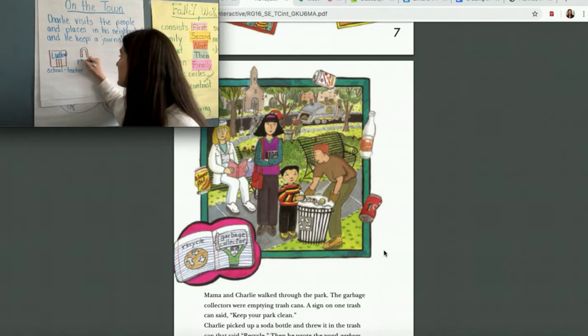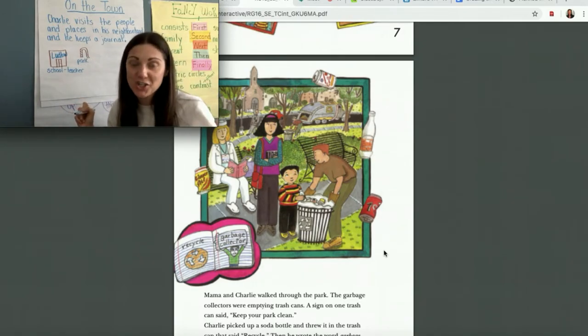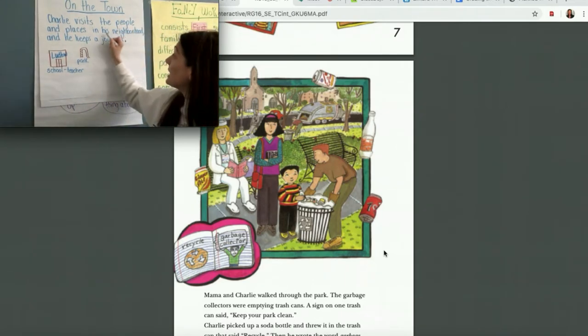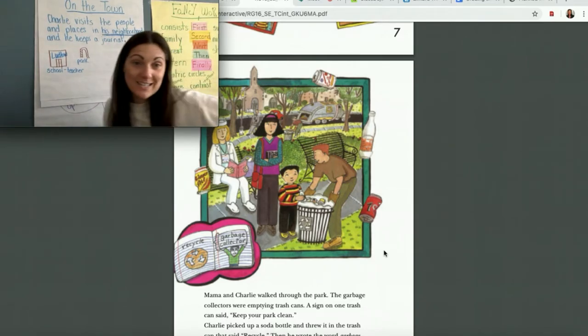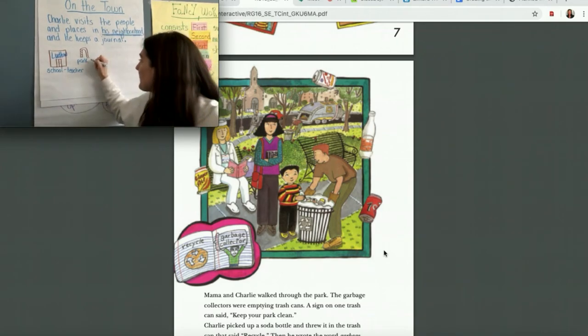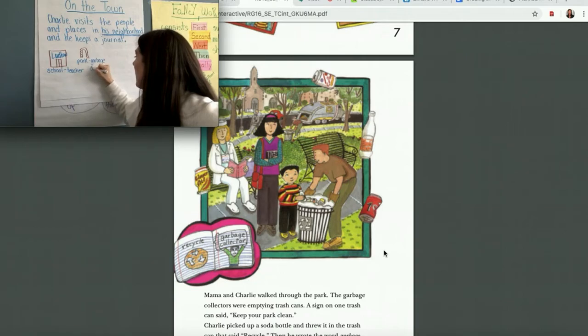So that's the place. If you notice, the setting of this story changes throughout the whole story, right? Because he goes all over his neighborhood. So his neighborhood, right here, his neighborhood is actually his setting, right? All the different places that he goes in his neighborhood, that's his setting, or in his community. So he goes to the park, and that's where he sees the garbage collector.